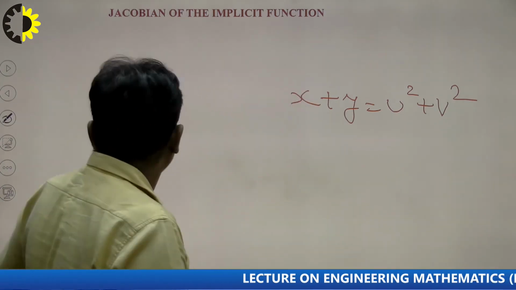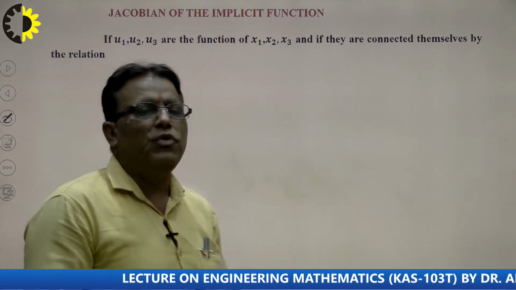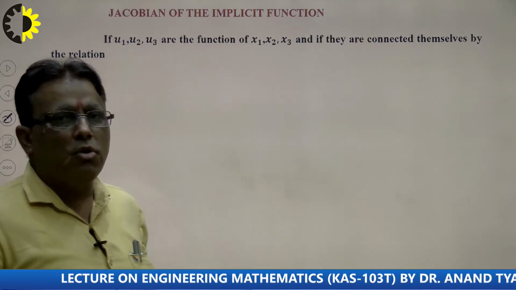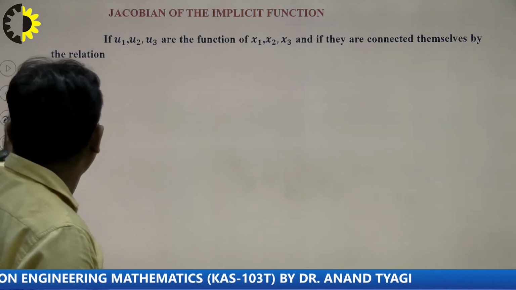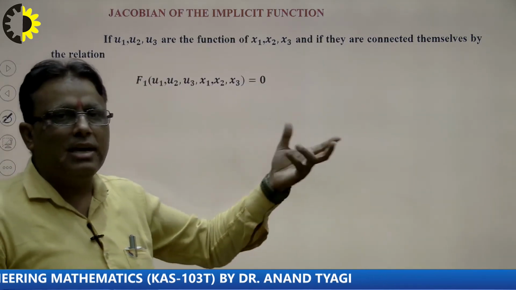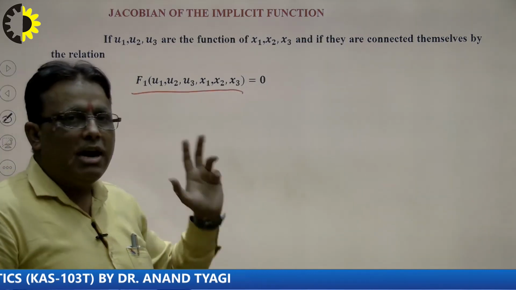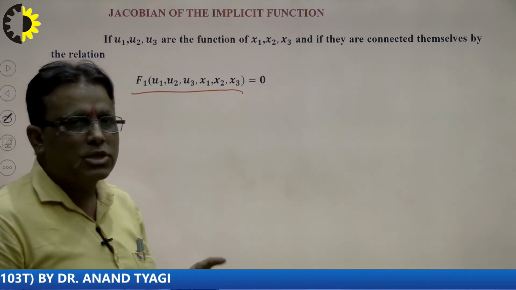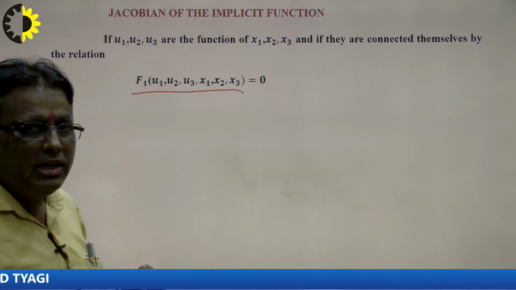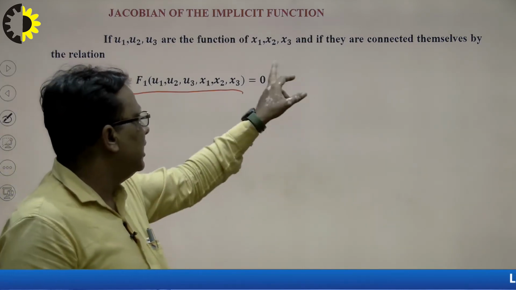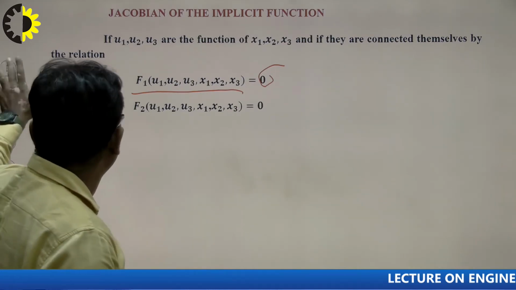So in this way, now we discuss how to calculate the Jacobian of an implicit function. Here, if u1, u2, u3 are functions of three independent variables x1, x2 and x3, and they are implicit functions, then how do we write the equations? First of all, I write the equation f1(u1, u2, u3, x1, x2, x3) = 0. That means there are 6 variables, u1, u2, u3 and x1, x2, x3. In the same way, the second equation is f2, and the third equation is f3.